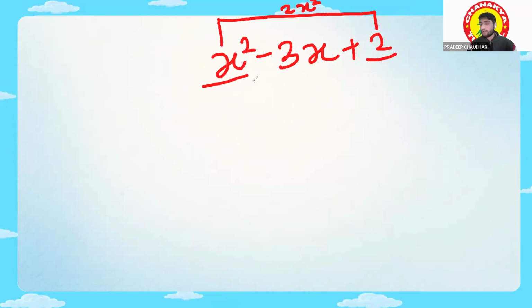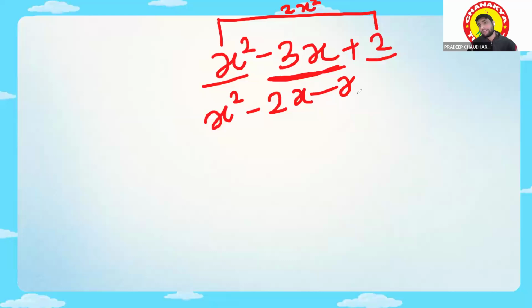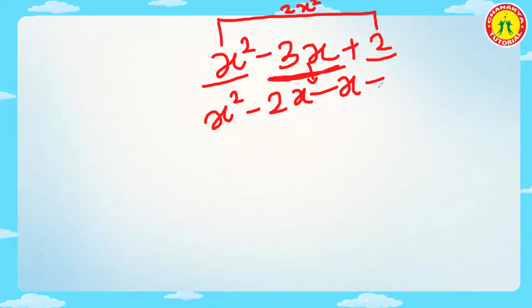Clear? Okay. Now I have to split this middle term. By the middle term splitting, we call it middle term splitting. So what will I do? Can I write the x square as minus 2x minus x? Will it be equal to the 3x? Will it be equal to 3x minus 2x minus x? Yes, sir. Yes, it is.